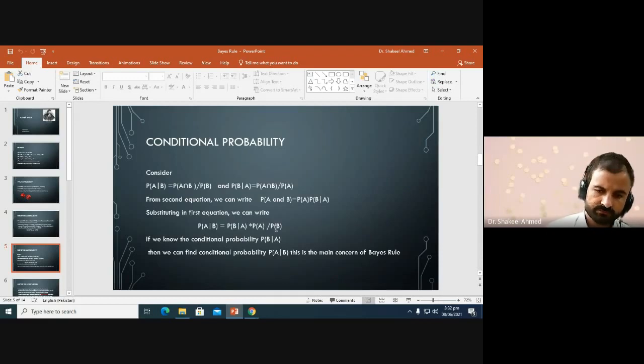When we want to update our prior belief about a hypothesis or about a parameter, then we use the Bayes theorem. So if we know the conditional probability of B given A, then we can find the conditional probability A given B, which is the main concern of Bayes theorem.